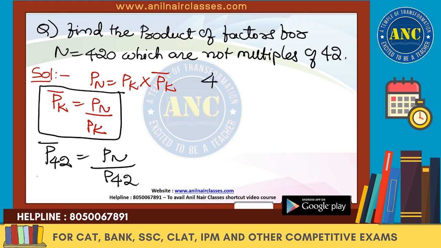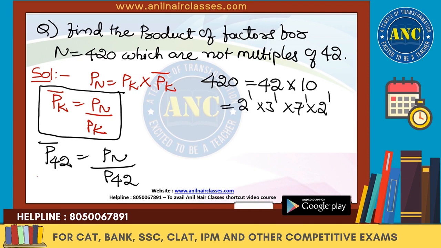420 is 42 into 10, which is 2 into 3 into 7 into 2 into 5, that is 2 square into 3 into 5 into 7.